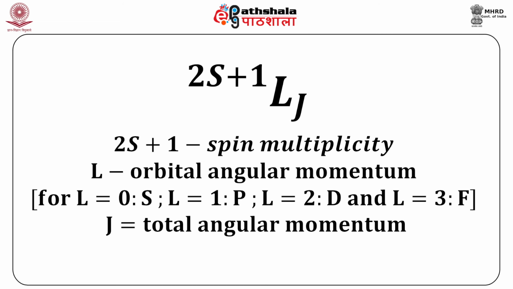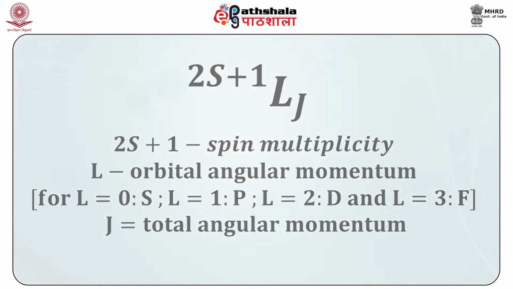Now, it contains 3 pieces of information: 2S plus 1 signifies the spin multiplicity, or simply it is also called the multiplicity, because more often it is the spin multiplicity which determines the total multiplicity of the atom, and this arises from the electron configuration. The symbol L refers to the orbital angular momentum, and the symbols used are S, P, D, F, all capital, etc. for capital L equal to 0, 1, 2, 3. The total angular momentum is given by the symbol J, and I have already told you that these are capital letters, and we do not use lowercase letters which are used for single electrons.